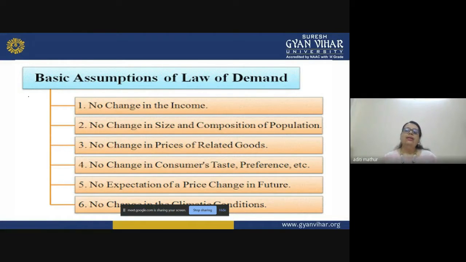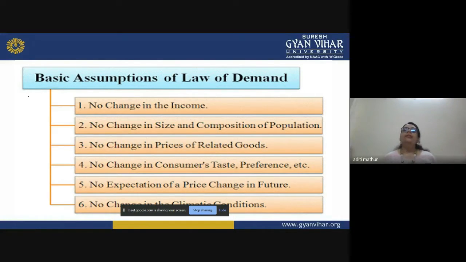Then another thing which we are assuming in this law is that there is no change in the size and proportion of the population. That means if before I had 20 customers, at present I will also have 20, and in future also there might be the same 20 customers with me. I am not going to assume that my customer base will increase.